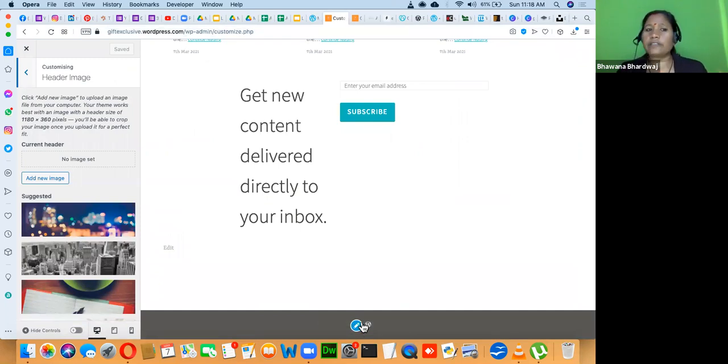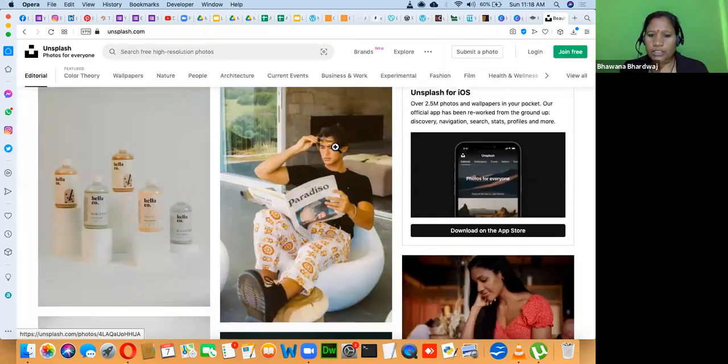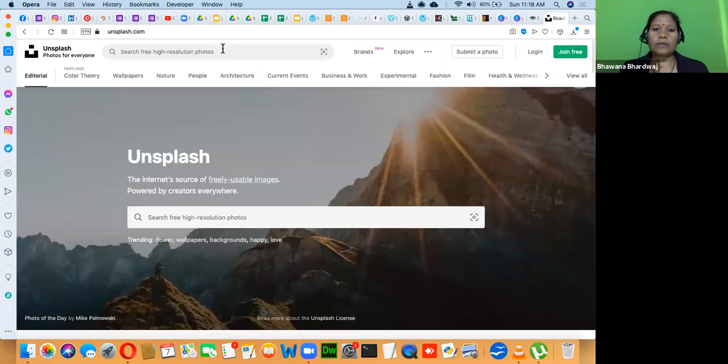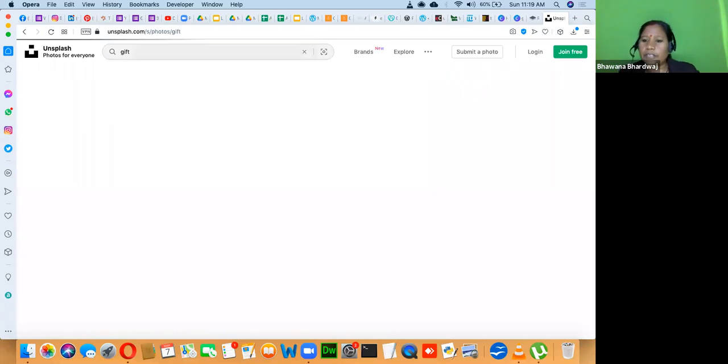But in the self-hosted one, when you have your own domain like giftexclusive.com and your own hosting, you can go to the footer file and change it. Right, here if you want to change the header images, you can download them from Unsplash. So let's suppose I want some images related to gift. Here I can search for some gift. Anil, got the answer?